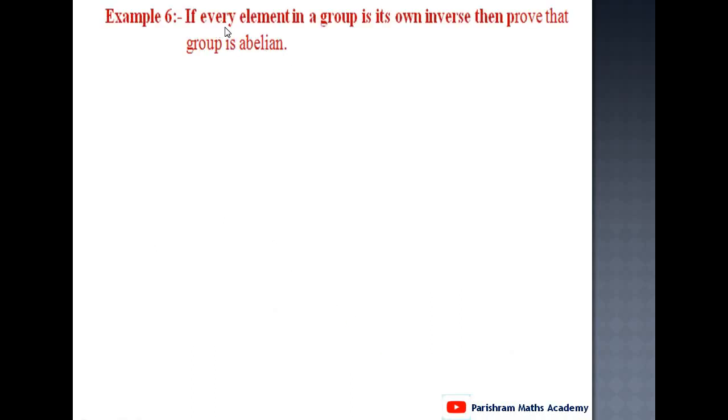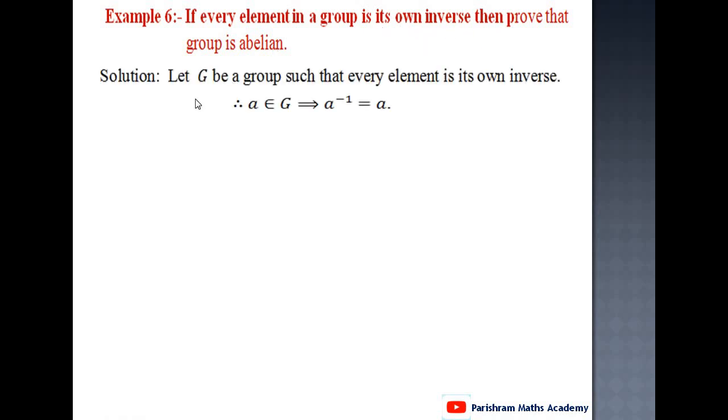Next, if every element in group G is its own inverse, then prove that G is abelian. Solution: let G be a group such that every element is its own inverse. It means A belongs to G implies A inverse is the same as A. If this condition is satisfied, then we have to prove the group G is abelian.